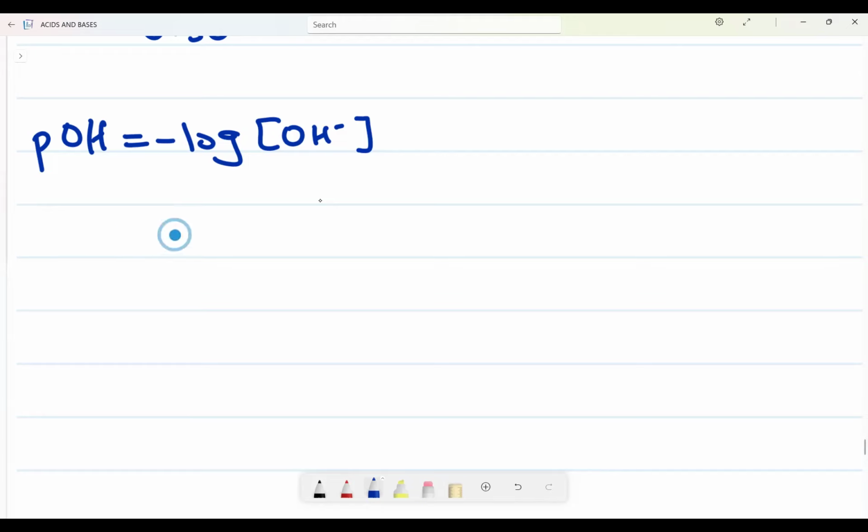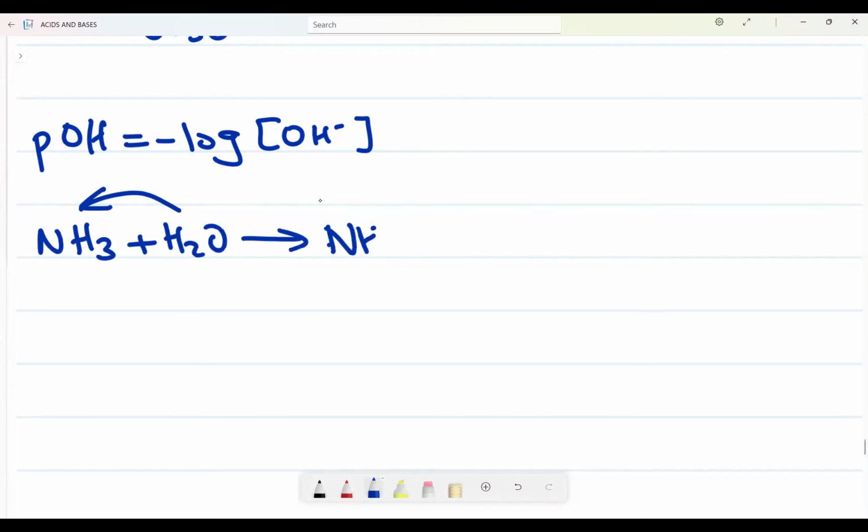Okay, let me use NH3. What is it going to form? Remember, this is a base. It is going to accept a proton, so it forms NH4 plus and OH minus.